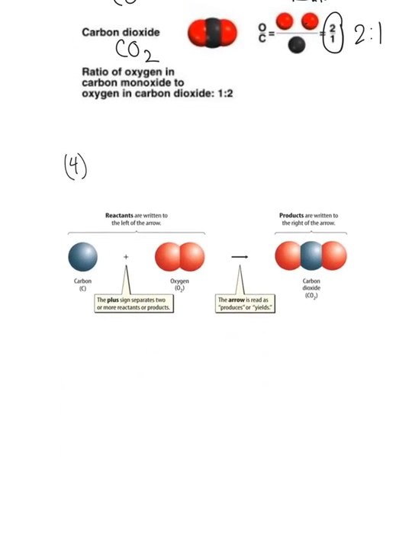All right, for number 4, take a look at this picture. Here you can see that you have carbon, and here you have oxygen. All right? Now this carbon and this oxygen, these are atoms. Now these carbon and oxygen, you can't change their identity, but you can change the way they come together. Look at this. We rearrange them and we make something new. This is carbon dioxide. So atoms, they can be rearranged and you can make something new.